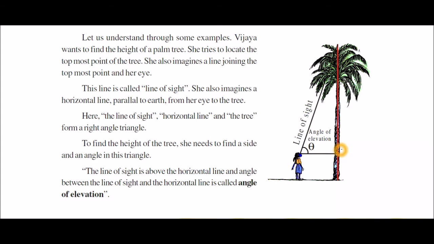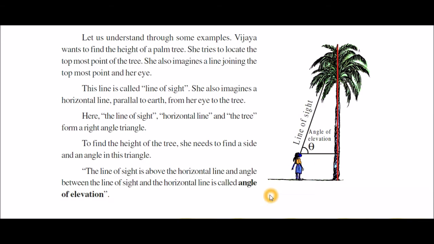So, to find the height of the tree, Vijaya needs two things. The first one, the angle. The second one, the length of any side, either this side, the line of sight, or this side, the horizontal line. So the first one is the value of the angle and the second is the length of any one side, line of sight or horizontal line. Okay, now one more most important thing.